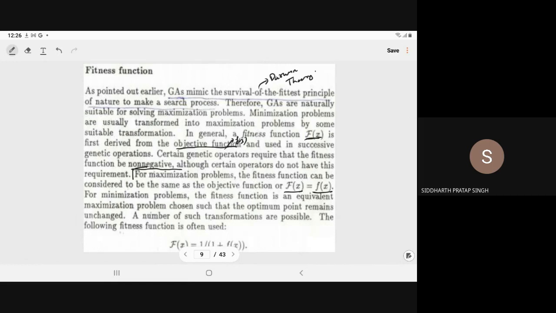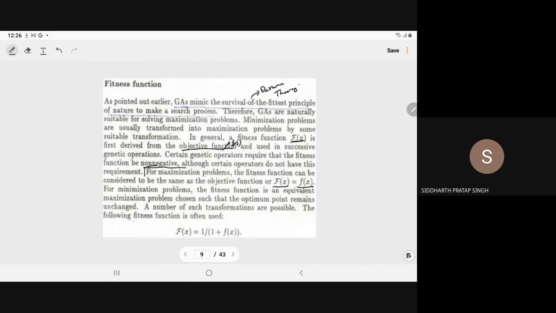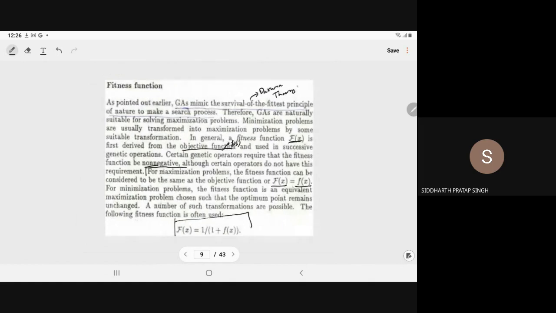If the problem is minimization, at that time we take curly f of x equal to 1 upon 1 plus f of x. So whether the problem is minimization or maximization, in both cases we take the maximization of curly f of x, that is the fitness function.